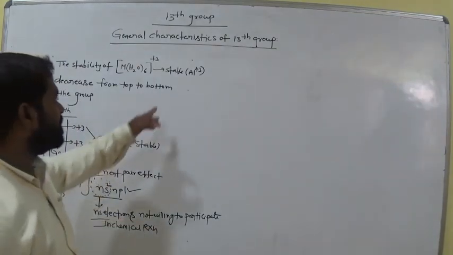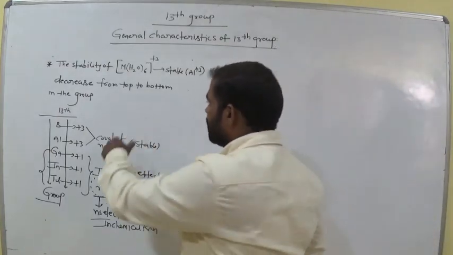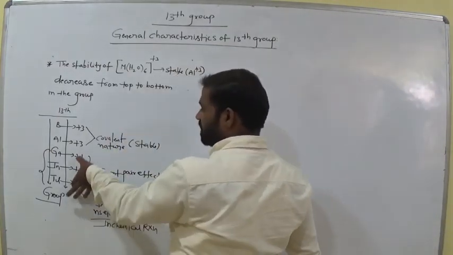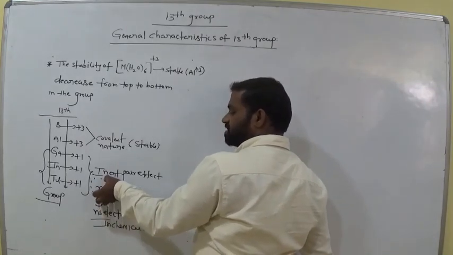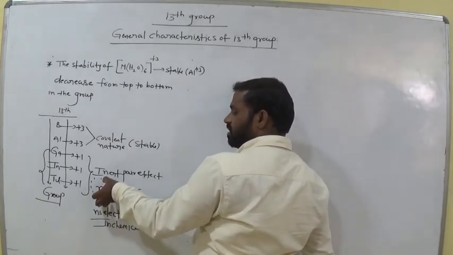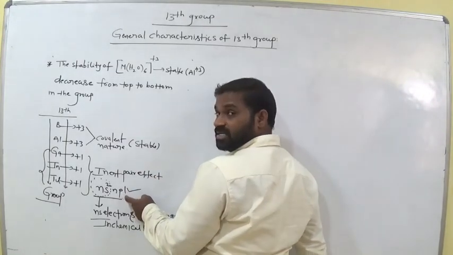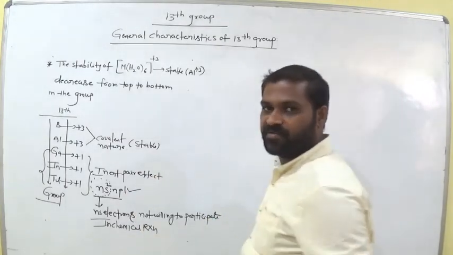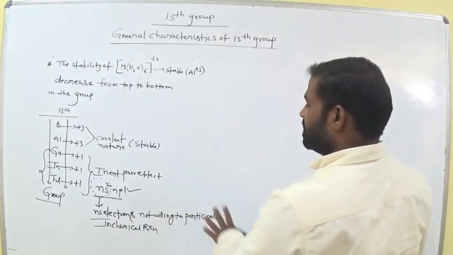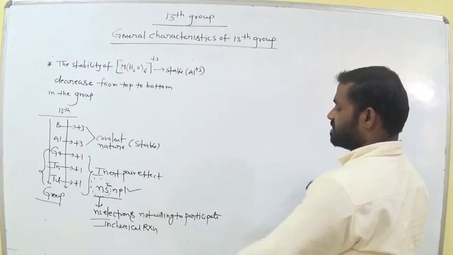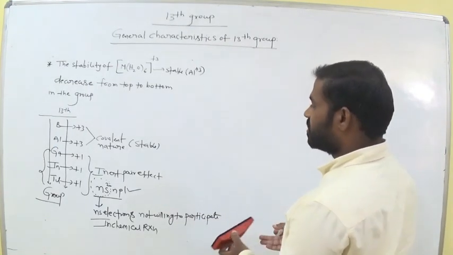But in the 13th group, what is the stable oxidation state? +3. So from top to bottom, the stability decreases. Why? Because these exhibit +1, because of the inert pair effect. These electrons are unwilling to participate in the chemical reaction, so which electron only participates? This one only. Is it clear, all of you? The reluctance of participation of the ns pair of electrons in the chemical bond is called the inert pair effect.